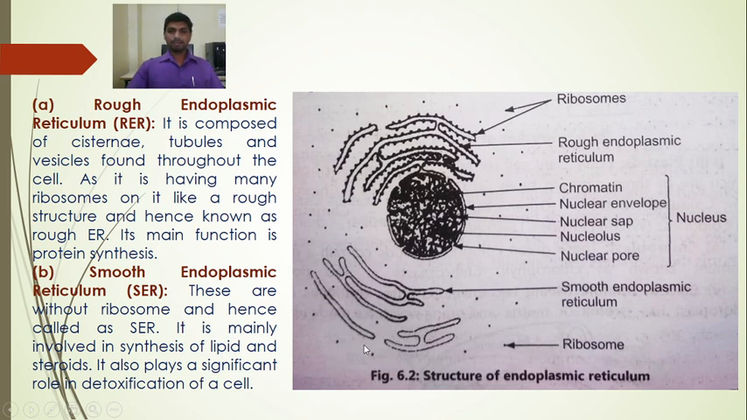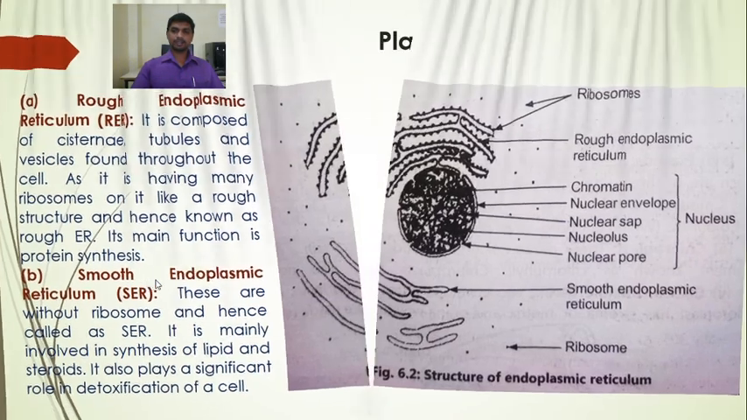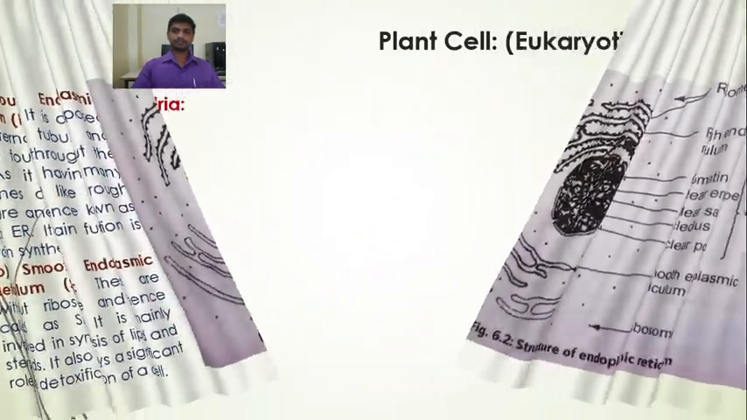So rough endoplasmic reticulum is involved in protein synthesis, while smooth endoplasmic reticulum is involved in the synthesis of lipids and steroids. So rough endoplasmic reticulum consists of ribosomes on it, like a rough structure, while smooth endoplasmic reticulum is without ribosomes. So this is all about the endoplasmic reticulum.